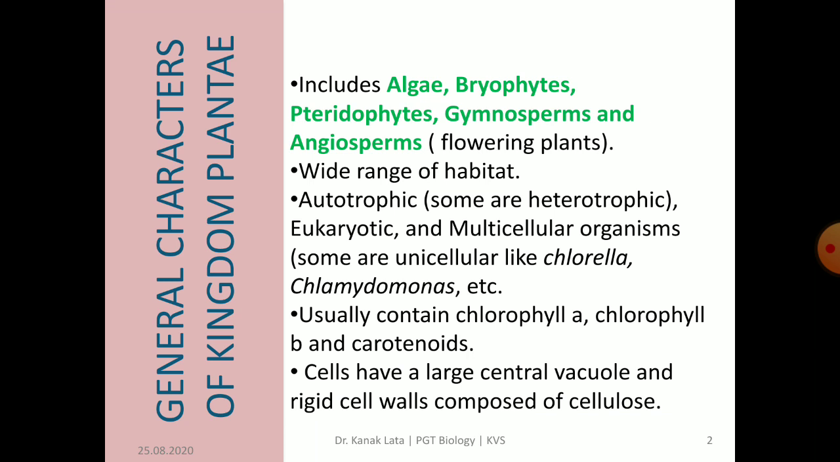The kingdom includes autotrophic, some heterotrophic, eukaryotic and multicellular organisms, but a few are unicellular also, like Chlorella and Chlamydomonas, and these too belong to algae. Plants usually contain chlorophyll A, chlorophyll B, carotene as well as xanthophylls, and these are the photosynthetic pigments. Plant cell has a large central vacuole and rigid cell walls composed of cellulose.